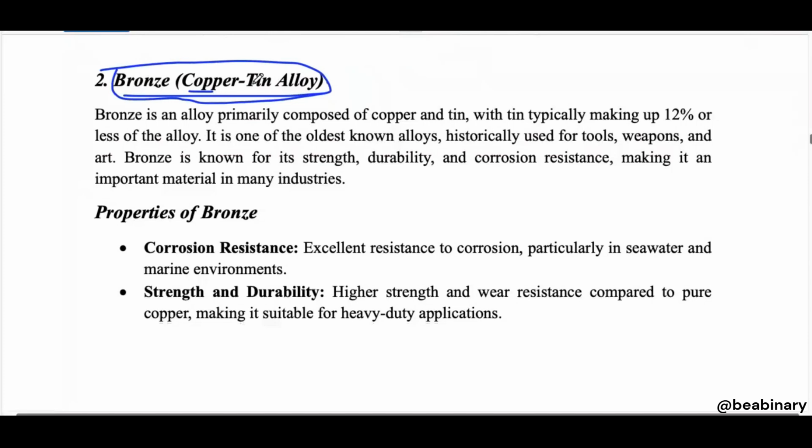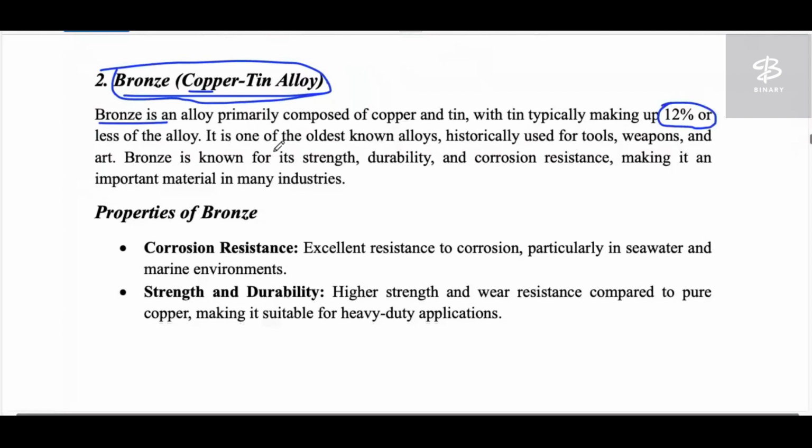Sorry, tin into copper. So copper is the main or base material, and tin is the alloying element. Bronze is an alloy primarily composed of copper and tin, with tin typically making up 12% or less. So the maximum we can reach is 12% only.